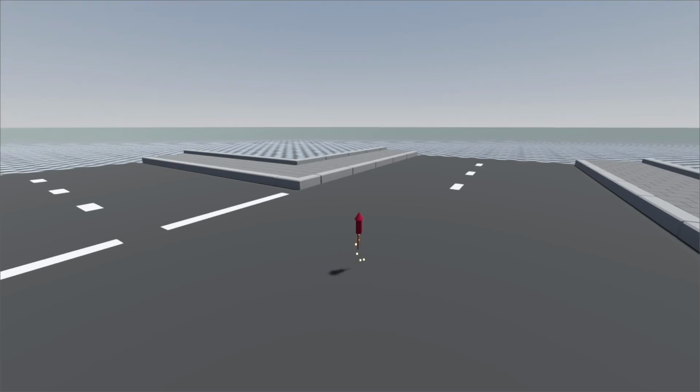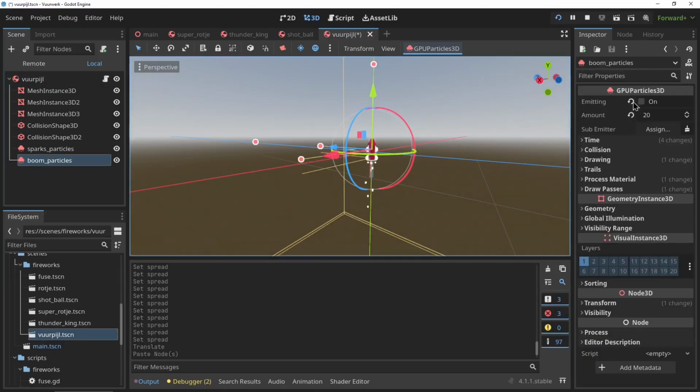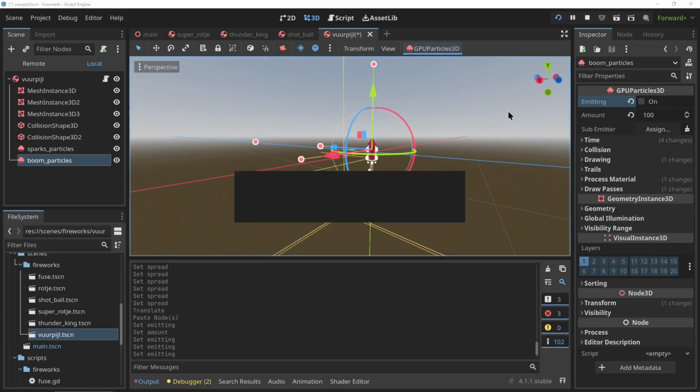I added a little whistle sound effect. This is definitely the worst sound effect in the game, but it's hard to record a whistle for some reason. I haven't quite mastered it yet. But all in all, it's a classic, looks pretty good. And here's the vuurpijl, or the rocket.